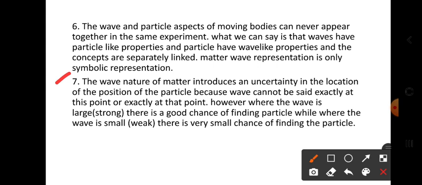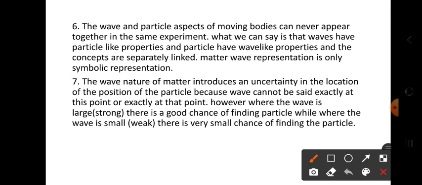Next, see the seventh point. The wave nature of matter introduces an uncertainty in the location or position of particles. What is uncertainty? Uncertainty means it is not certain, it is not exact. That is the meaning of uncertain, right? So after this video, I will upload the uncertainty principle, and there I will explain the uncertainty clearly.